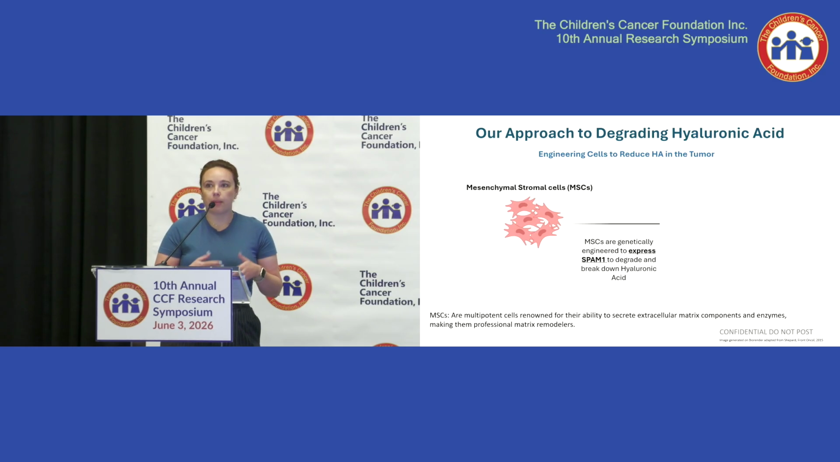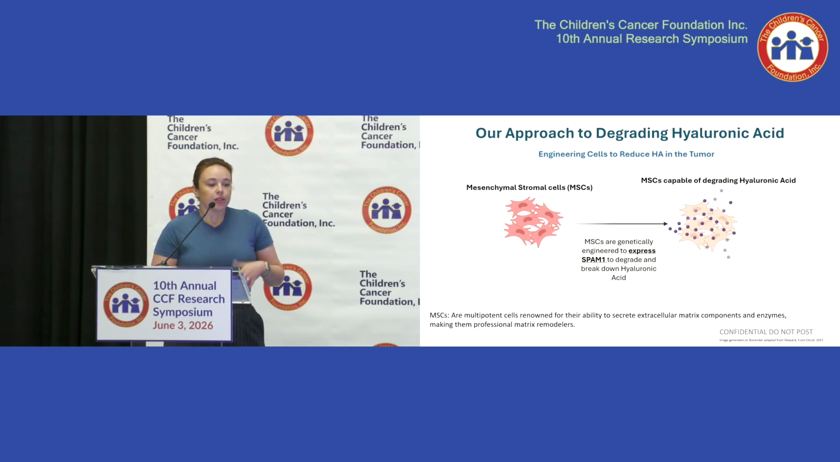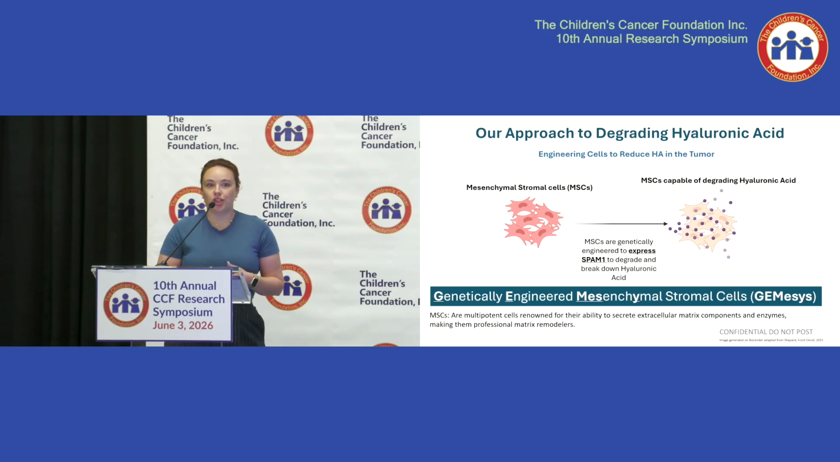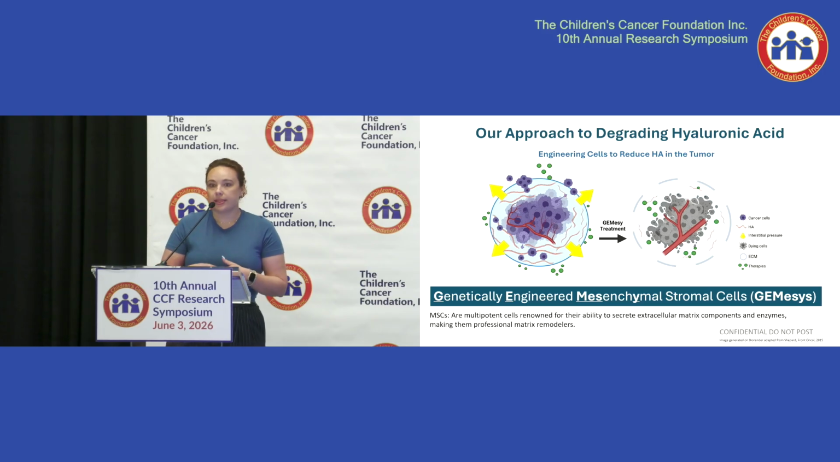So we chose to use mesenchymal stromal cells, taking advantage of what they naturally do. In their native form, they are ECM remodelers. So what we did was genetically engineer them to overexpress SPAM1, which is a really active form of hydrolase. MSCs themselves have homing capabilities, so they tend to home to sites of inflammation, so we felt they would migrate to the tumor site quite effectively. So we got these MSCs that were really capable of degrading hyaluronic acid, and we called them GMSCs, genetically engineered mesenchymal stromal cells. Our thinking was that we would deliver these MSCs, and they would break the barrier, and we'd have better access of systemic therapies and better immune cell infiltration.